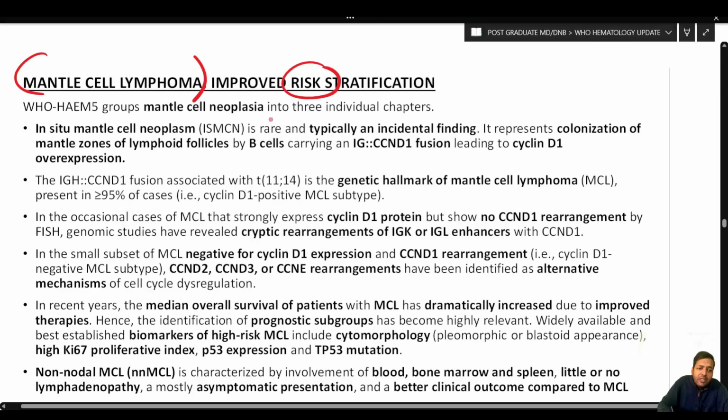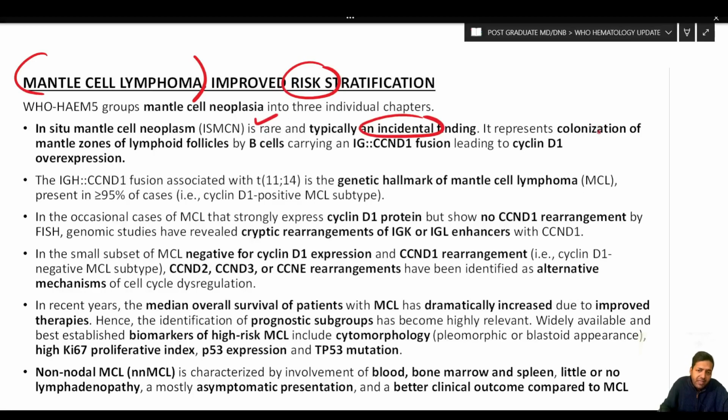In situ mantle cell neoplasm is rare and typically an incidental finding. It represents colonization of mantle zones of lymphoid follicles by B cells carrying IGH::CCND1 fusion leading to cyclin D1 overexpression. This is very important. This fusion leads to translocation 11;14, a genetic hallmark of mantle cell lymphoma present in more than 95% of the cases.